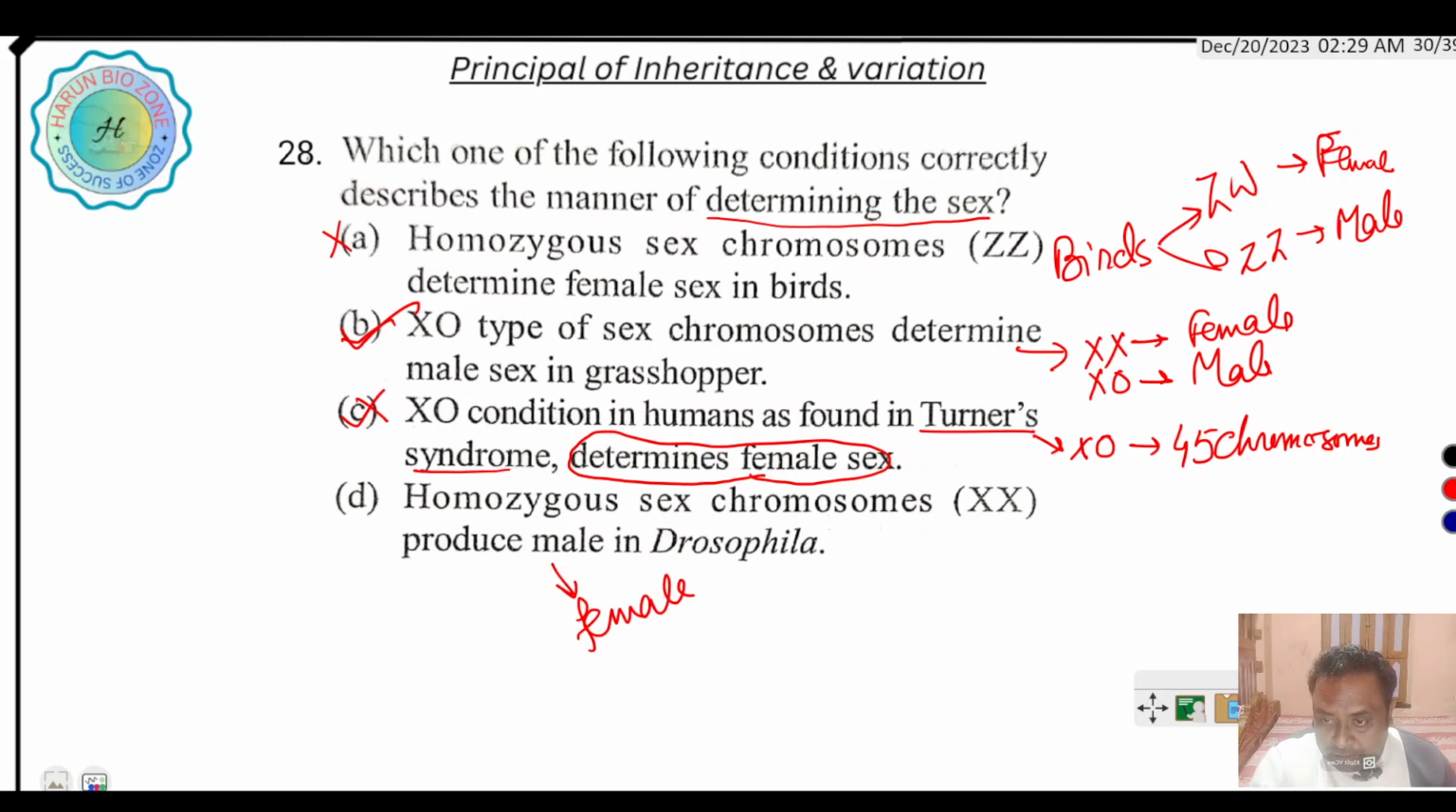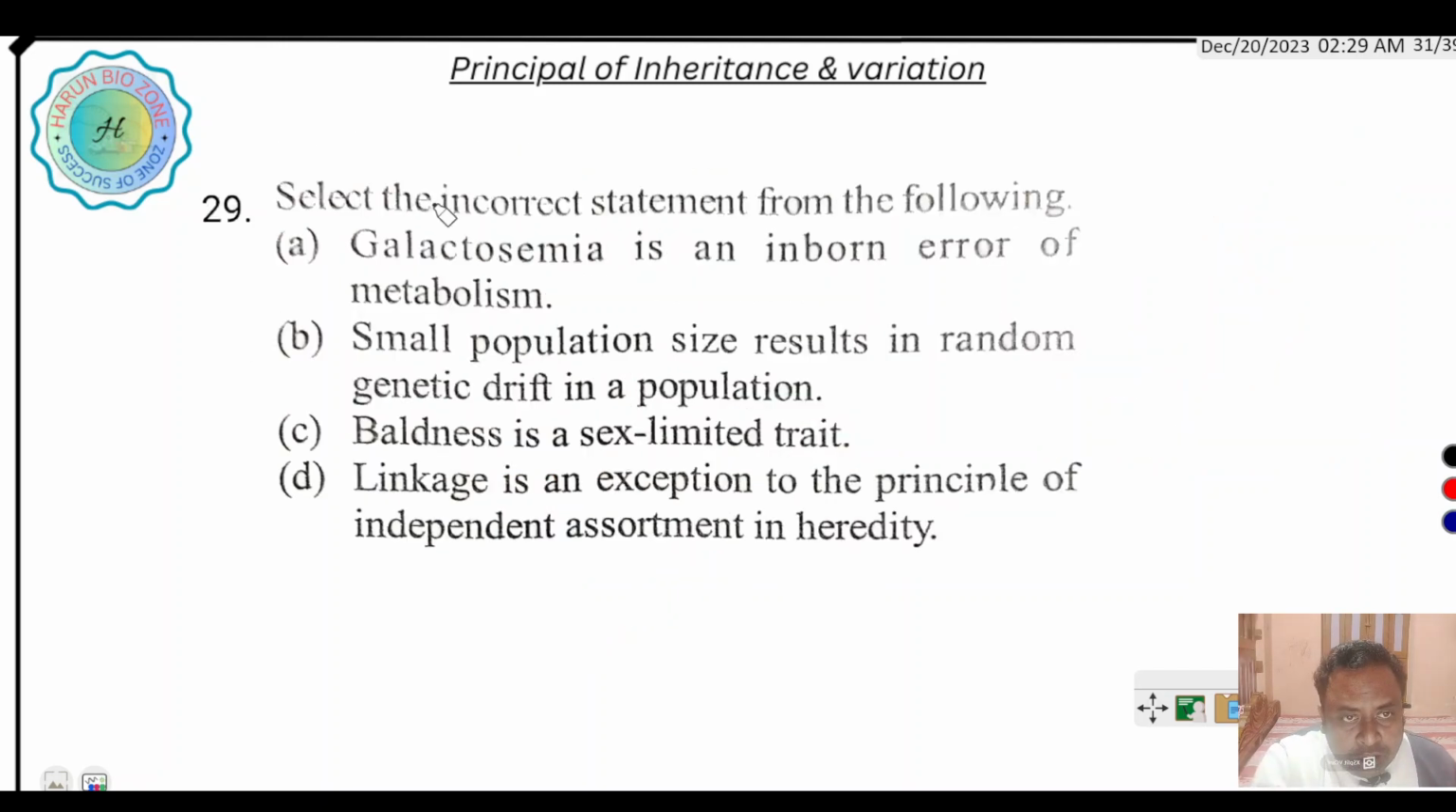Next question. Select the incorrect statement from the following. Galactosemia is an inborn error of metabolism. This is the right option, not the incorrect one. Small population size results in random genetic drift in a population. It is also right.